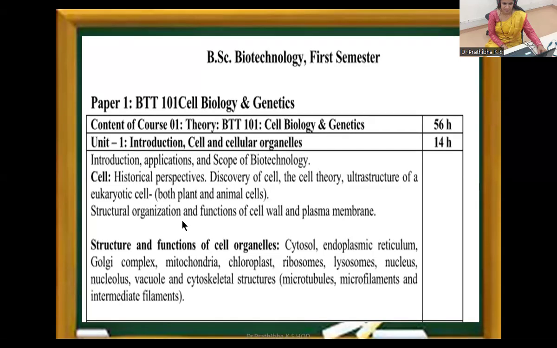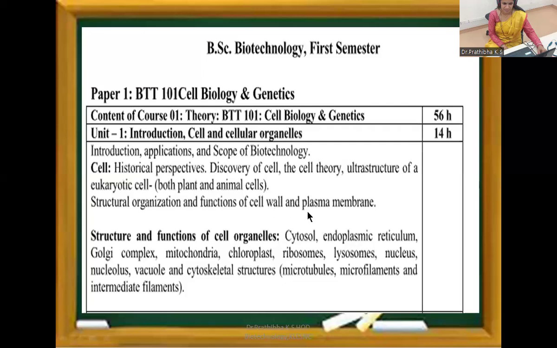Then structural organization and functions of cell wall and plasma membrane. Then structure and functions of cell organelles like cytosol, endoplasmic reticulum, Golgi complex, mitochondria, chloroplast, ribosomes, lysosomes, nucleus, nucleolus, vacuole, cytoskeletal structure, microtubules, microfilaments, and intermediate filaments, which come under cytoskeletal structure. So this is all about unit 1, right?